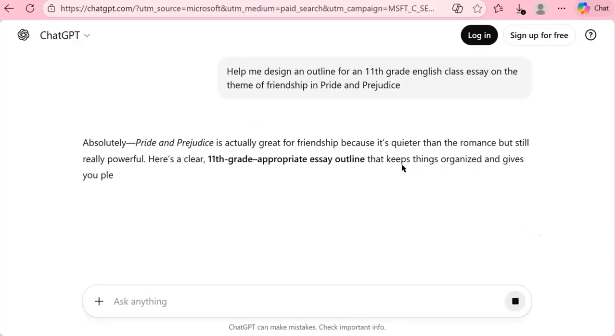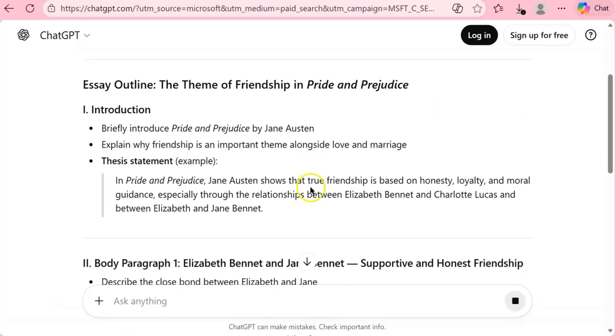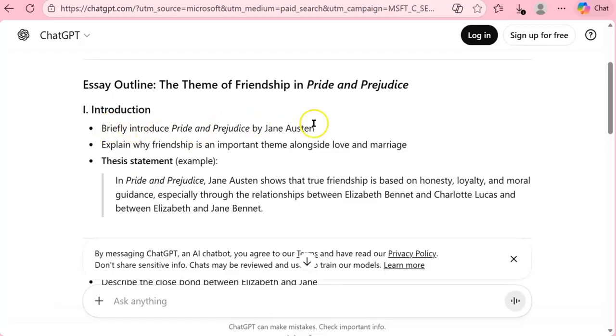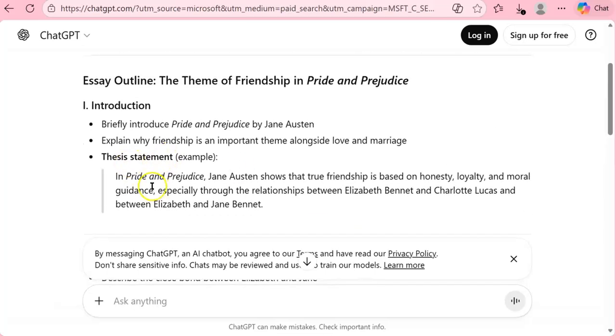Okay, so then we're going to enter this. Help me design an outline for an 11th grade English class essay on the theme of friendship and Pride and Prejudice. So then it gives you an introduction, it tells you what to write, introduce Pride and Prejudice, explain why friendship is important, and it gives you an example of a thesis statement.